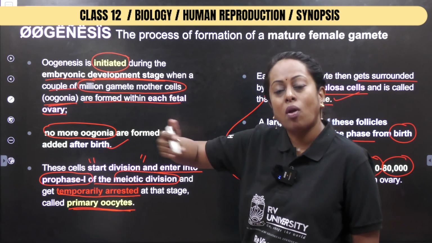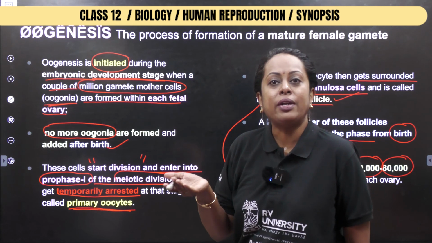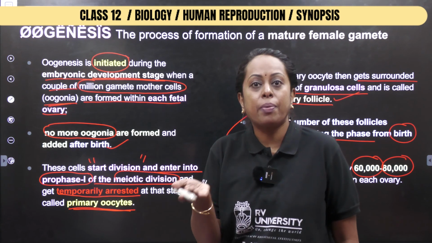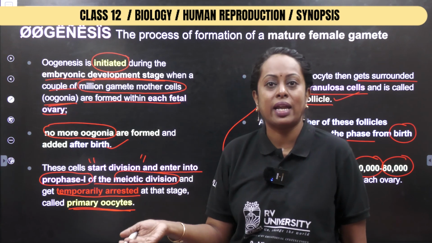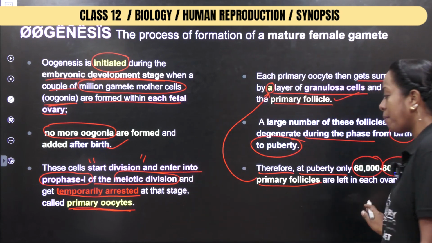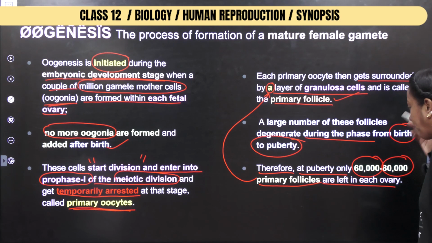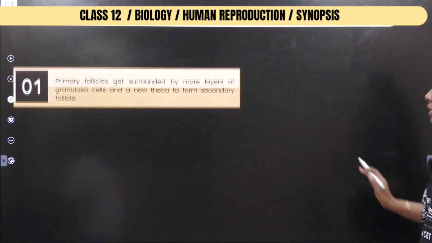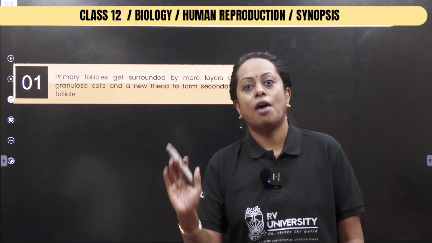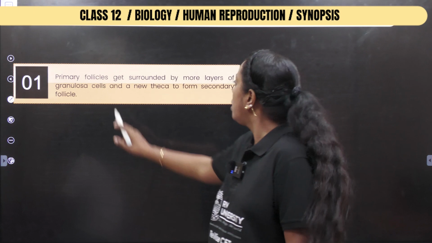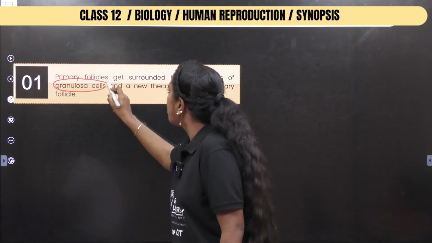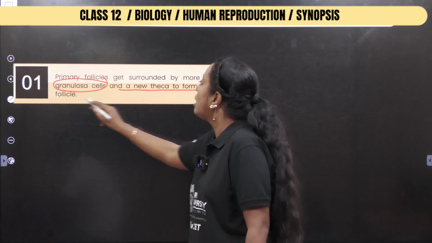So as more layers are added, what will happen to the amount of estrogen being produced? It is going to increase. Obviously, estrogen is the one which maintains secondary sexual characteristics in the female body. So make sure you remember the numbers left in each ovary. Next, let us go step by step. Please follow the content. Afterwards, we shall revise the whole topic. Primary follicles later get surrounded by more granulosa cells and a new theca layer is formed.